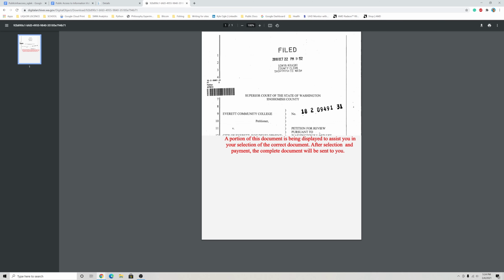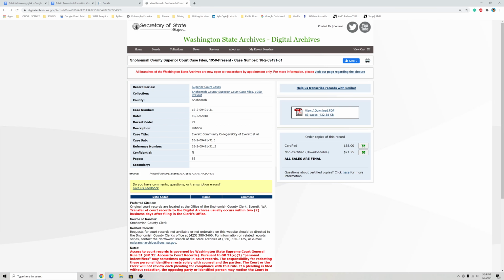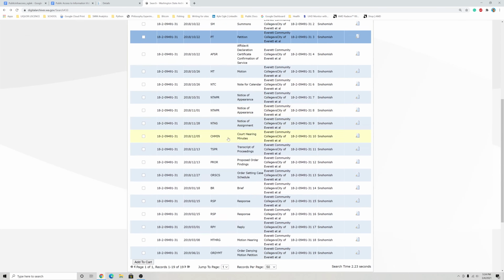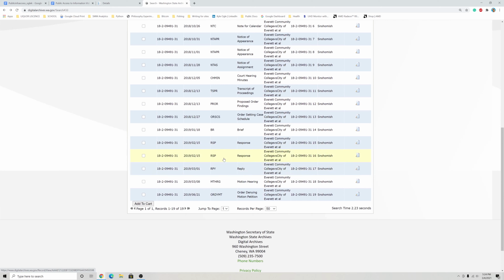Washington Digital Archives will charge you to print records. Remember that these records can be printed from the Snohomish County Courthouse for free, and that journalists generally don't need every single aspect of the case, just the beginning and end portions that tell you the claim and the result.